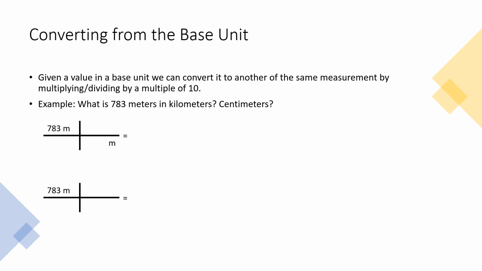And then on the top above that, we want the unit we're trying to change to. So in this example, we're trying to change to kilometers. So we're going to put km for kilometers. And then we need to look at just this right side of our little T-chart here. So we've got km over m, kilometers and meters. We want to know what the relationship is between kilometers and meters.